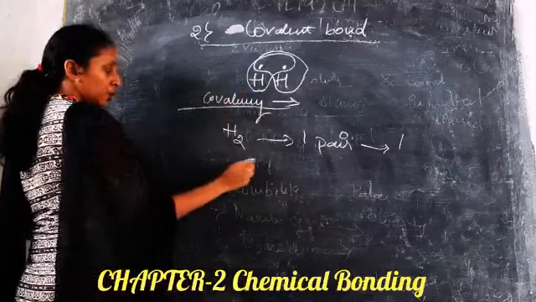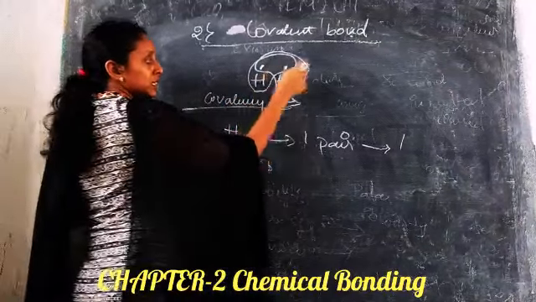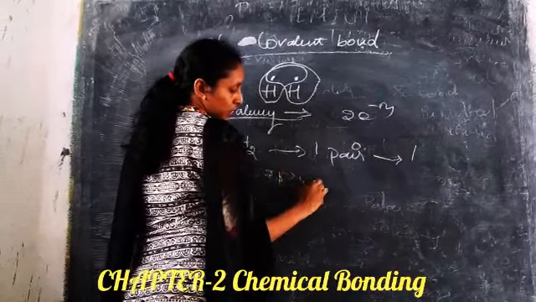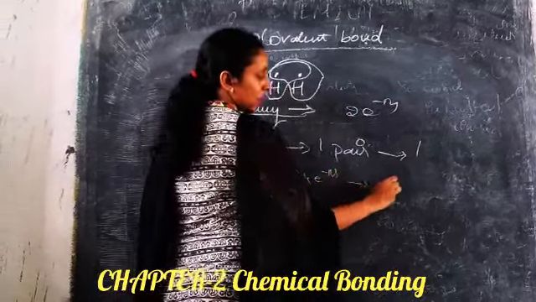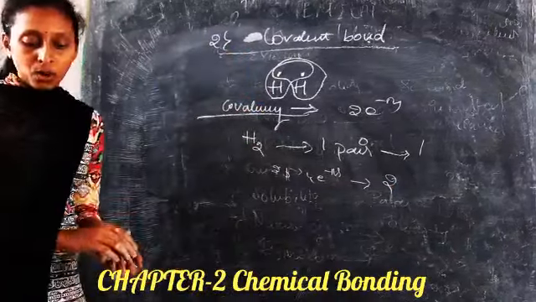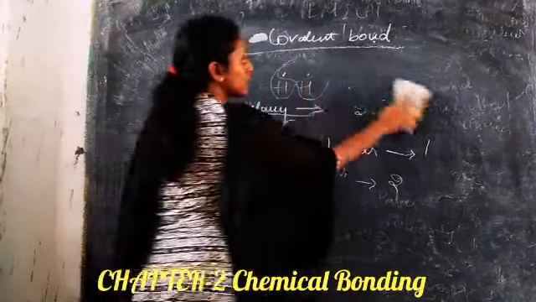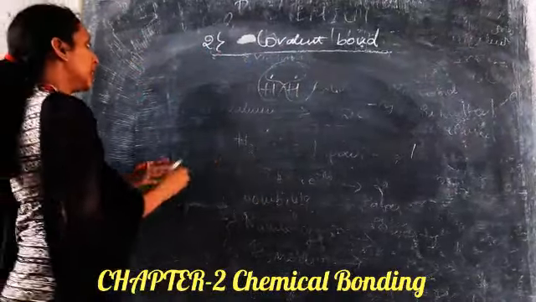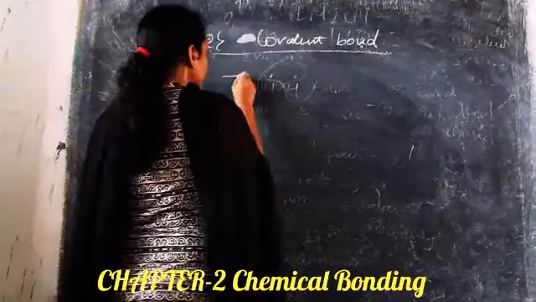If it takes up 2 pairs, 1 pair means 2 electrons, so 2 pairs means 4 electrons, and the covalency will be 2. Next, covalent bonds are of 3 types: single bond, double bond and triple bond. Single bond.